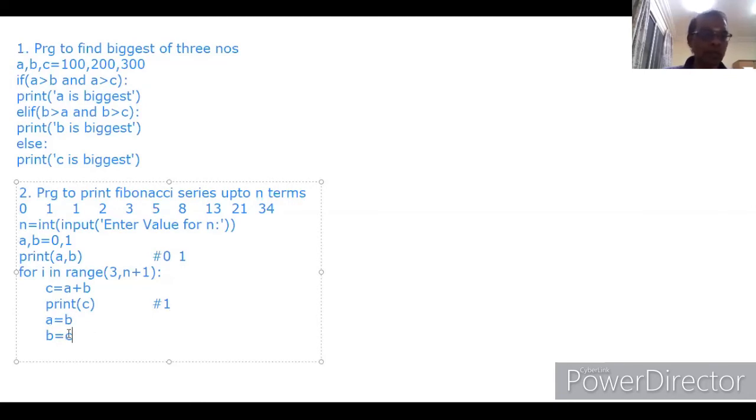Now A contains 1, B contains 1. Okay. Now again the loop will be assigned. Now I will be assigned with 4. Here C is there. C equal to A plus B.